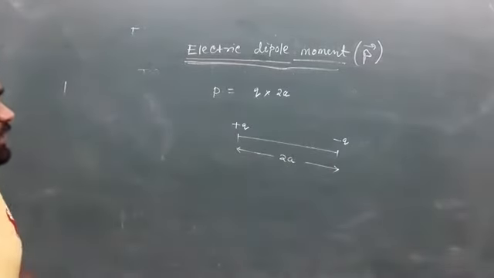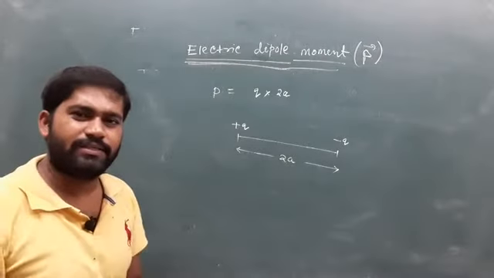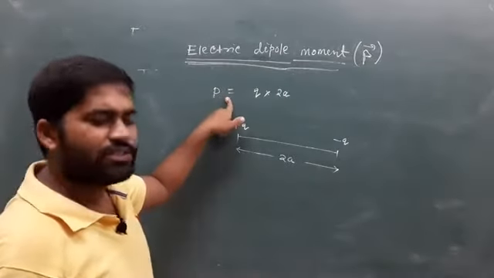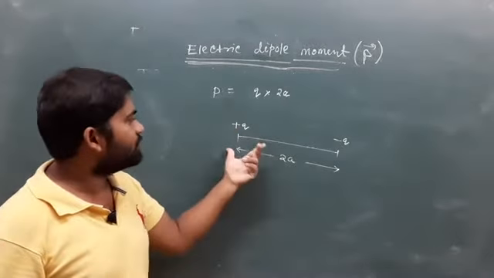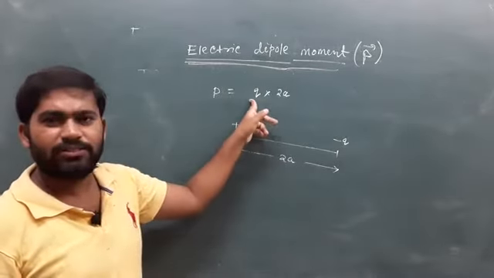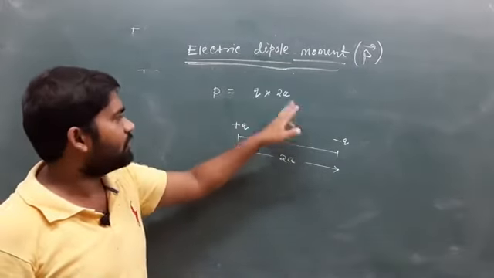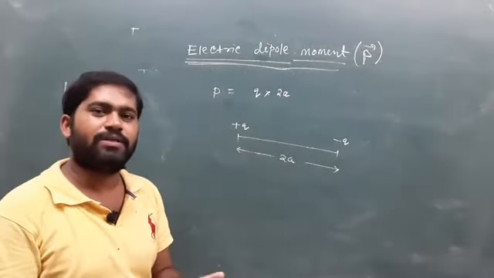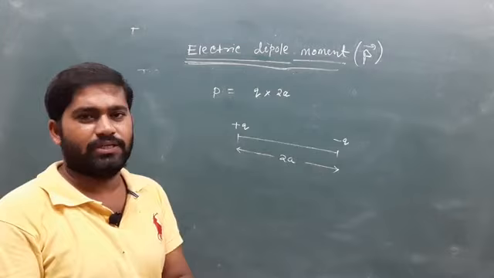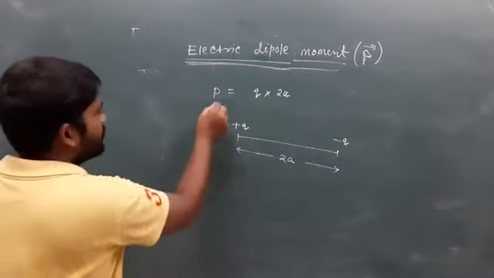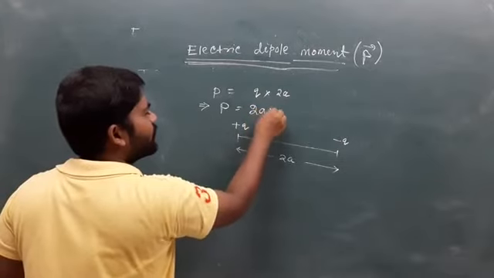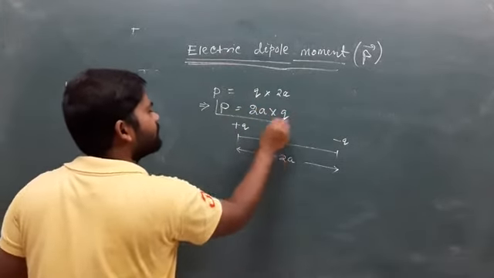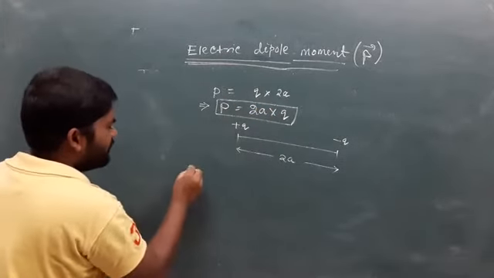It is a vector quantity whose magnitude is equal to the product of the magnitude of either charge and the distance of separation between them. So we can say dipole moment P equals 2a times q.